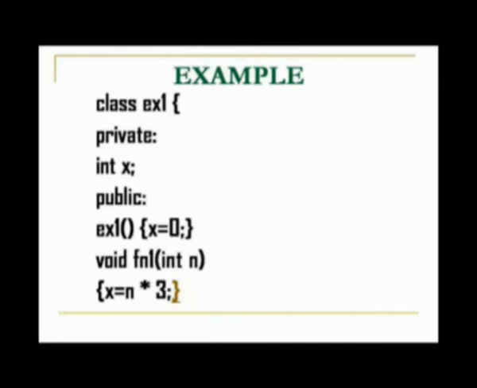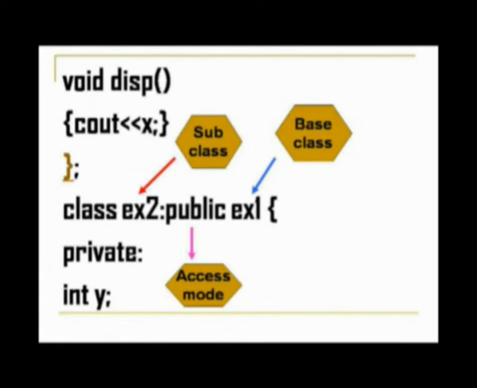And here we are defining a member function, no return type. The name of the function is fn1. It is having an integer variable n. And what are we doing here? This n is multiplied by 3 and we are assigning the value to x. So this is a function that is defined in this class. Next, you have another function in the same class having the name disp, and we are displaying that value x, that is whatever data member was created in that class, we are displaying it, and then here we are ending the class.